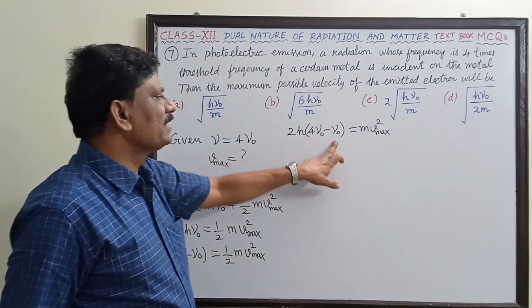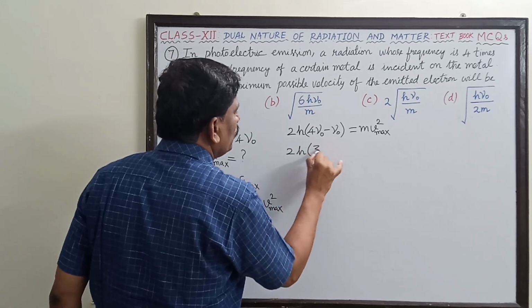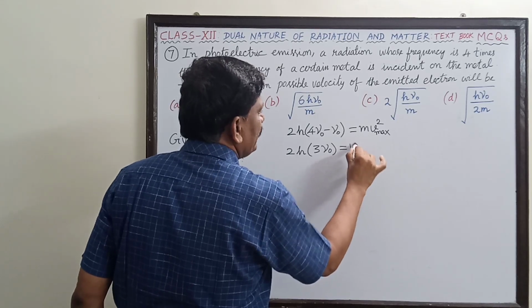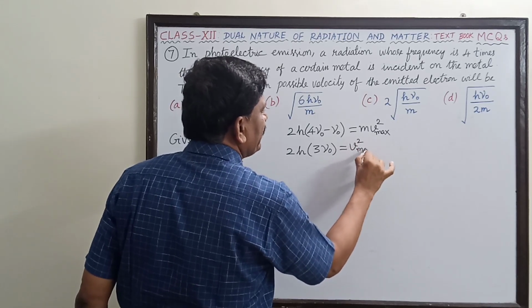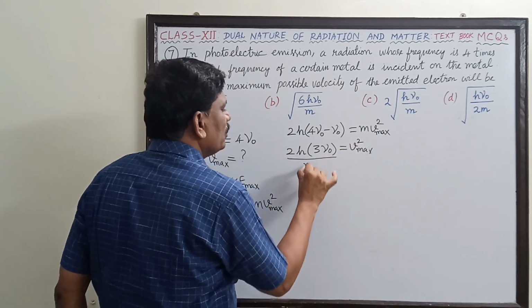So 4 nu naught minus nu naught is 3 nu naught. So 2h into 3 nu naught is equal to m V square maximum. I will write here, and this m term I will shift to the denominator.